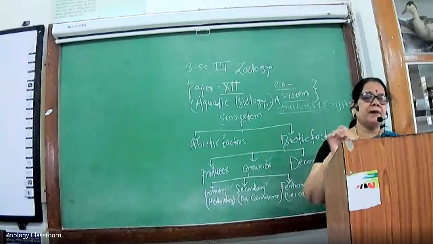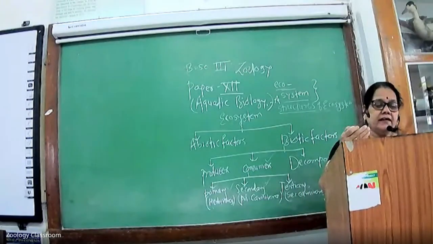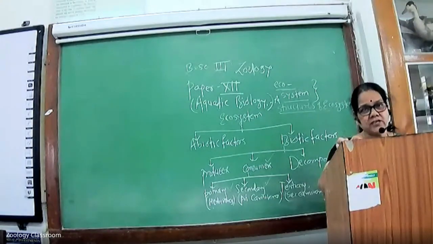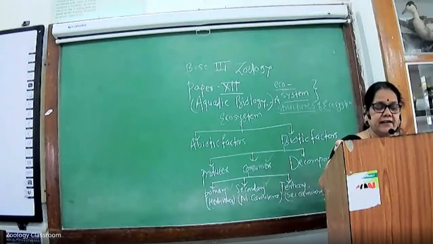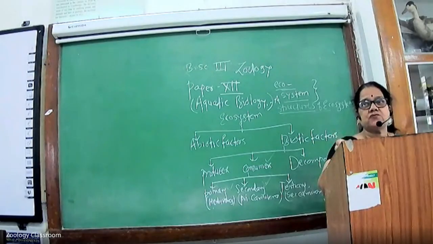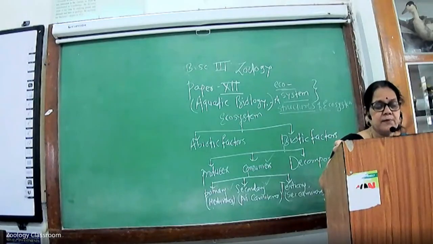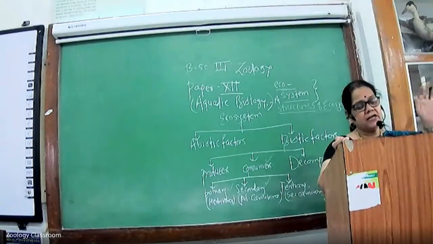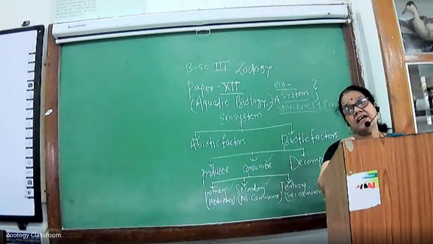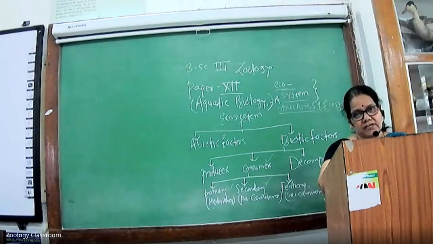The first is the primary consumers. Primary consumers eat the producers like plants, algae, bacteria. They are also called herbivores. Herbivores, for example rabbit, deer, cow, goat, etc., are the primary consumers of a terrestrial ecosystem. Second is the secondary consumers.